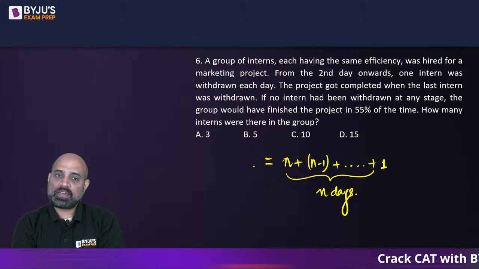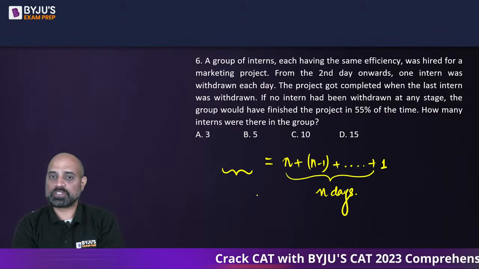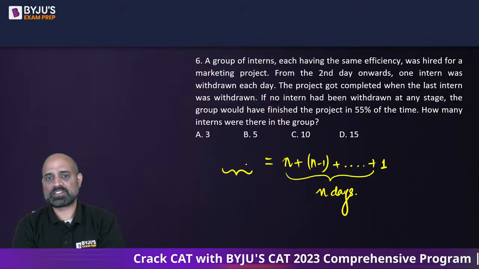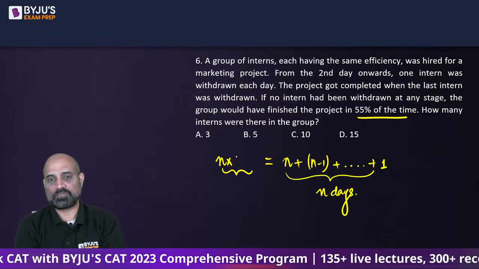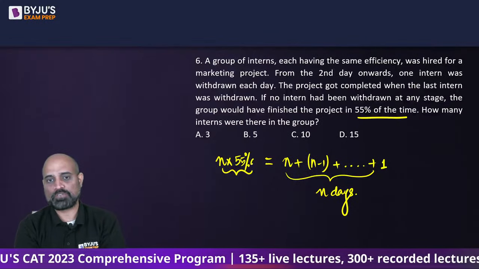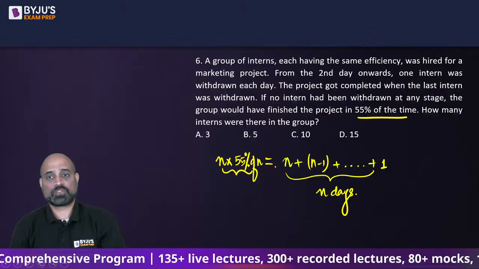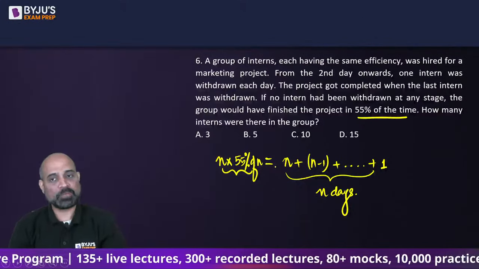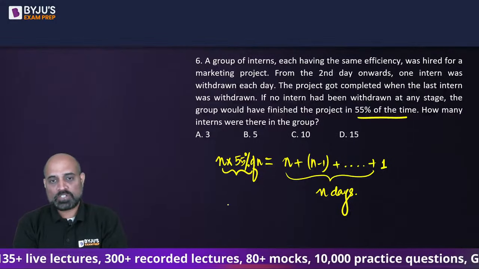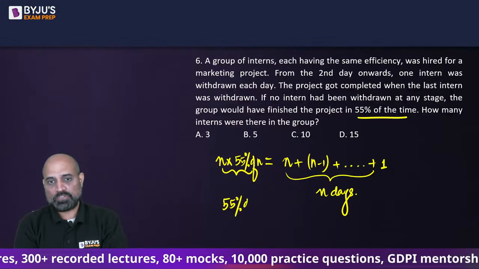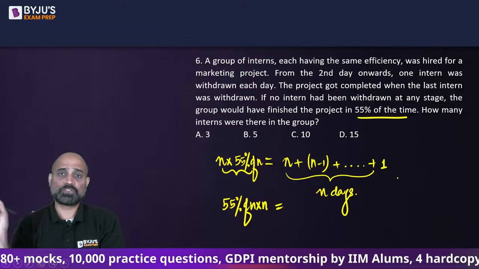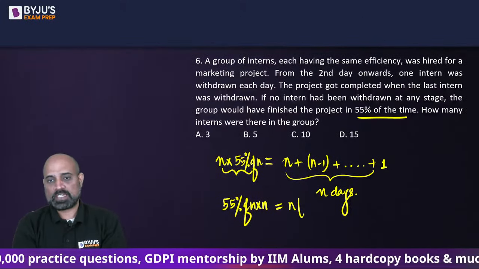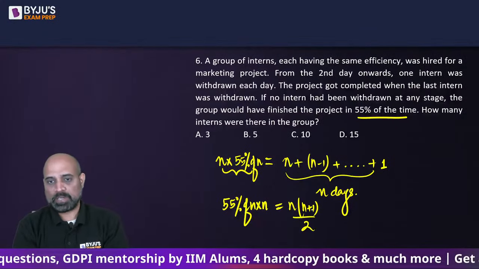Now, if we look at the left hand side, what is the total work? Can we say the total work is when n interns are going to finish the work in 55% of the time, which is going to be 55% of n. Total time जो था 55% में काम खत्म कर लेते. So this gives us 55% of n into n, and this is nothing but sum of all the natural numbers from 1 to n, which will give us n into n plus 1 whole divided by 2.